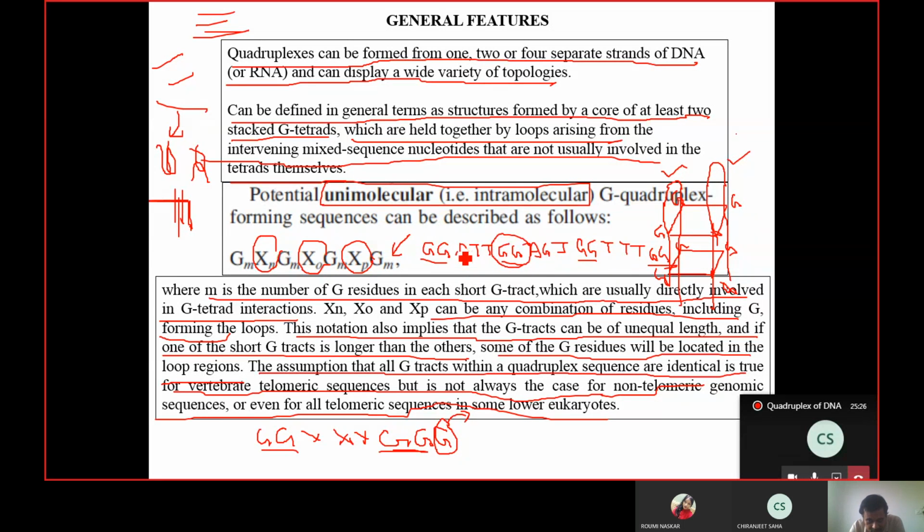That is, if it is 2, it is always 2. If it is 3, it is always 3 at a stretch, which is found in case of our telomeric DNA, where the G quadruplex forms. But if you go to lower eukaryotes or non-telomeric sequences, it may not hold true like that. The number of G in this G stretch may differ.